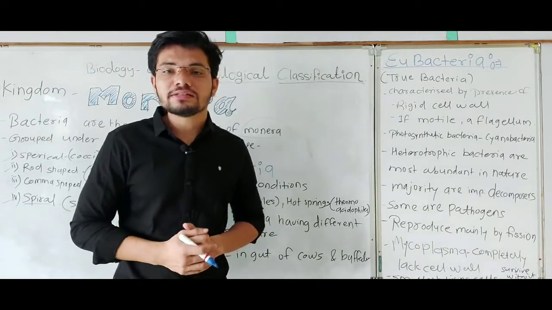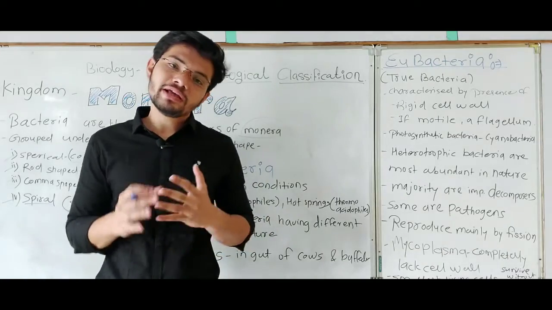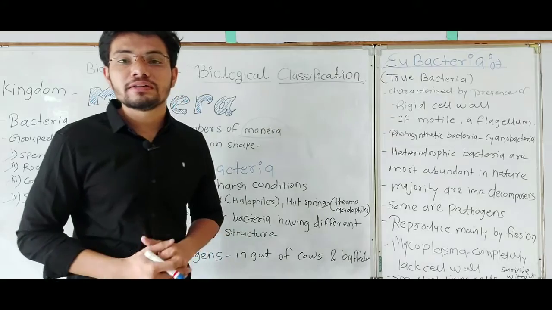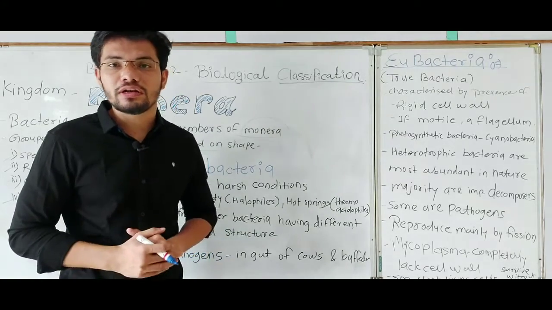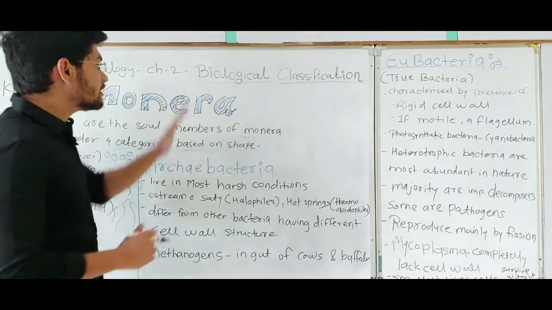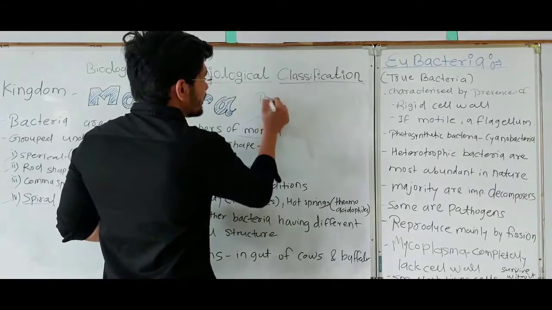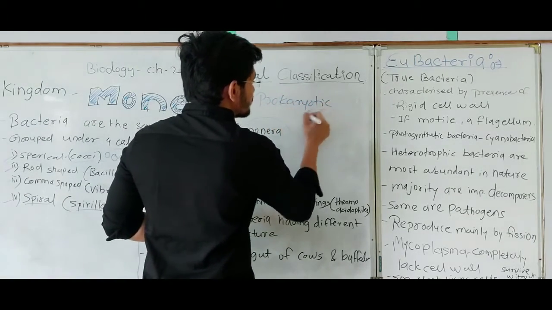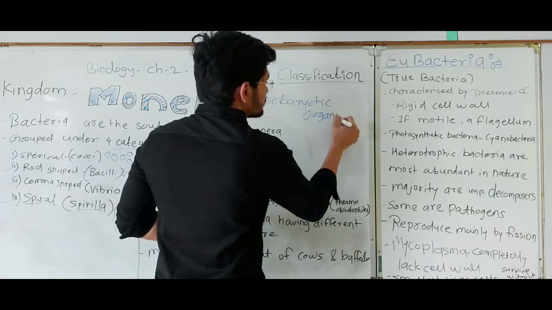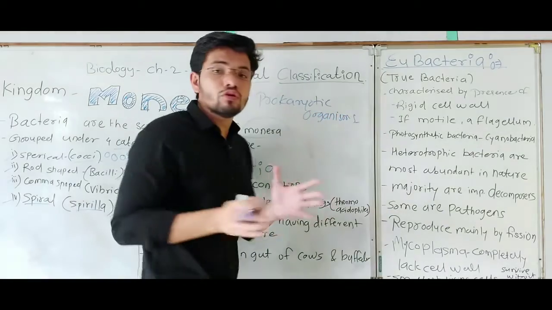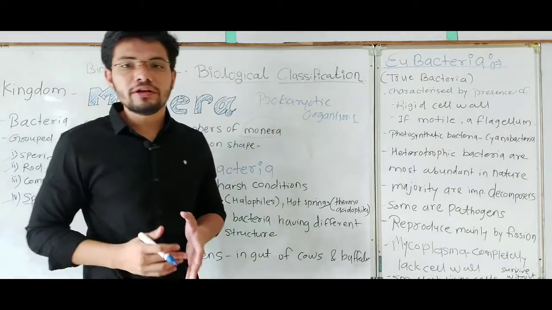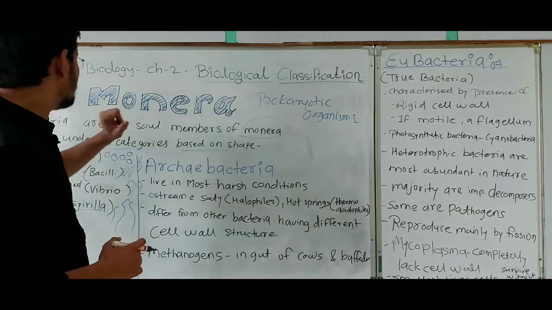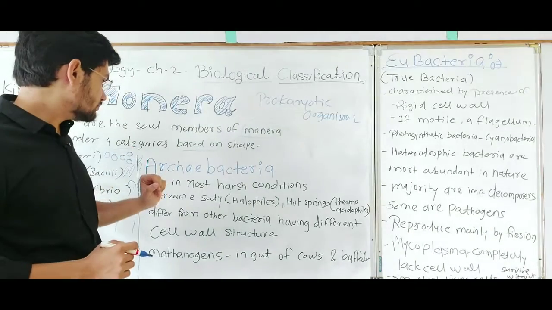If organisms have a nuclear membrane and well developed cell organelles, they are grouped under eukaryotic organisms. So Monera includes prokaryotic organisms and the other four kingdoms include eukaryotic organisms. That is the very basic feature of kingdom Monera.